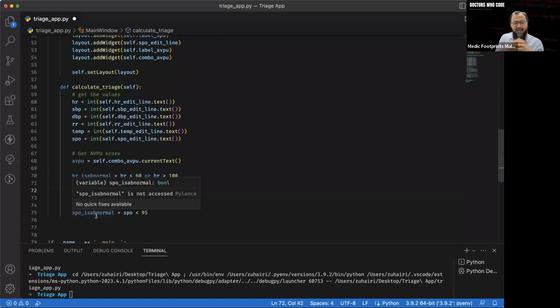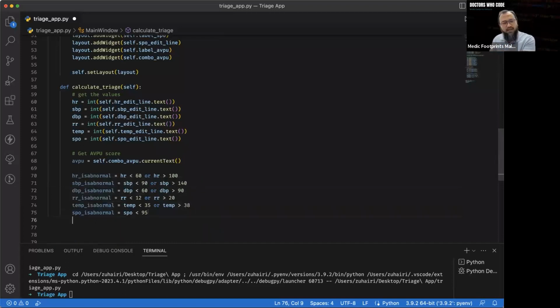So now what I'm going to do next is list all of this inside a list, and we're going to check how many are present in that list. Let me just quickly do it now. How do we do it? The list called vitals. The list of vitals equals the list of all this. We're going to put everything inside this list.